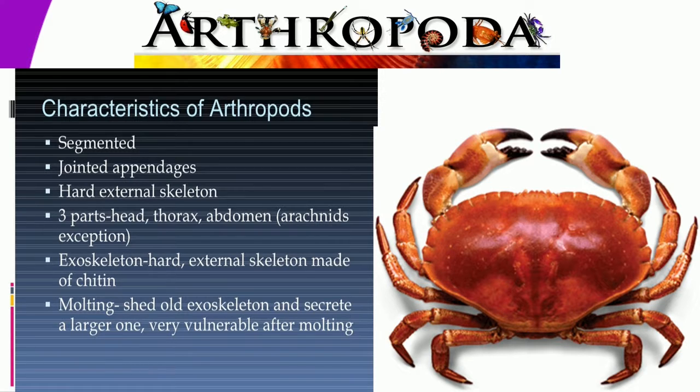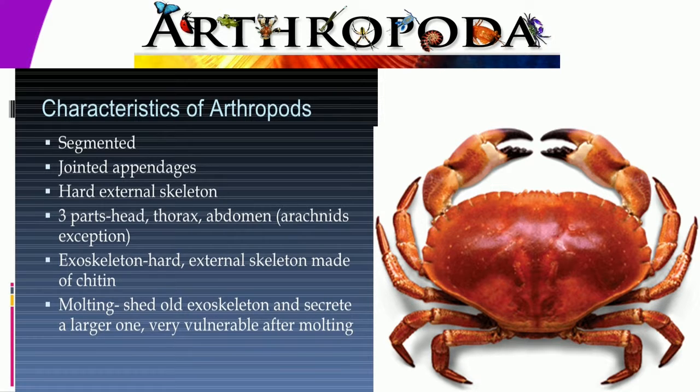If you look at that organism, or maybe a cockroach, when you take the cockroach and hold it in your hand and try to crush it, you will realize it has a very hard outer skin. That outer skin is what we call the exoskeleton, and it is made of a substance we call chitin.